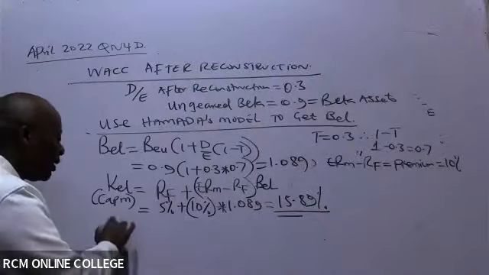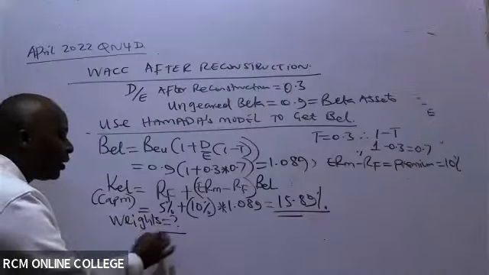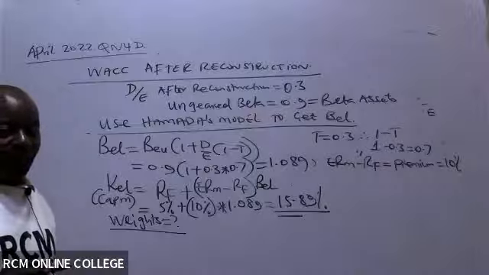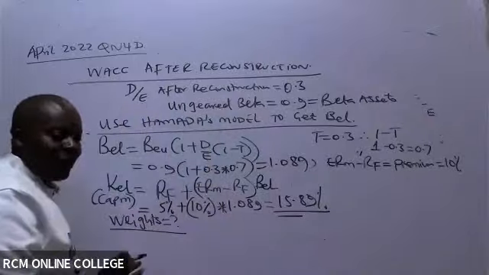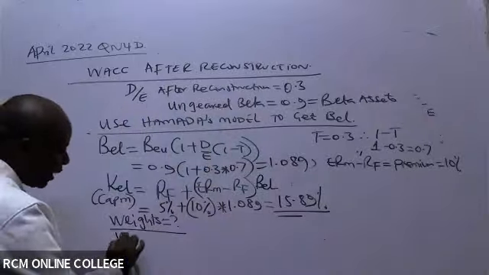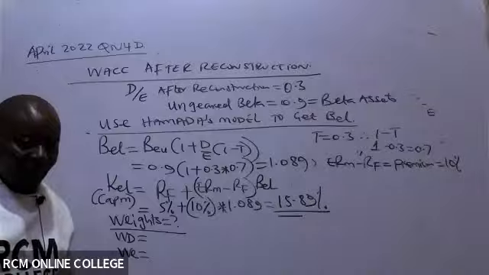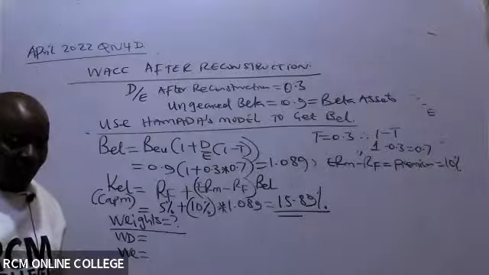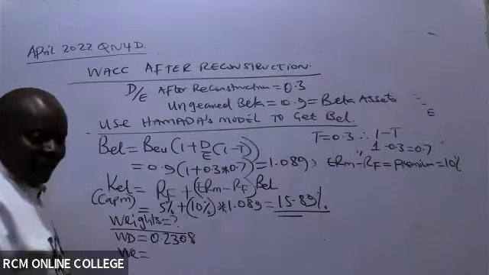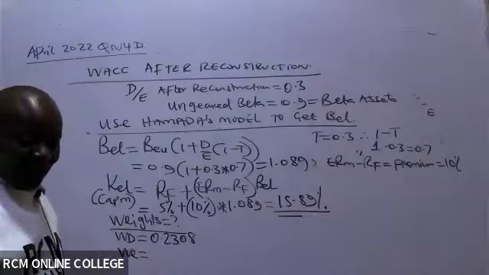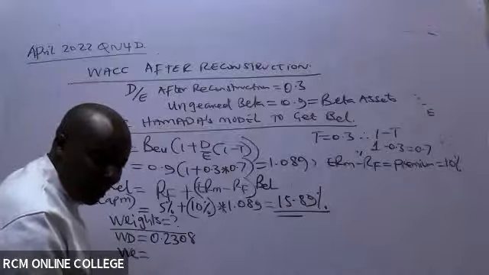Now, to get WACC, I want the weights. I would want to see serious ninjas giving me the weights from this debt to equity. Remember, debt to equity is 0.3. I would want to be told what is the weight of debt and what is the weight of equity. The weight of debt is 0.2308. That's from Eric. And then the weight of equity is 0.7692.